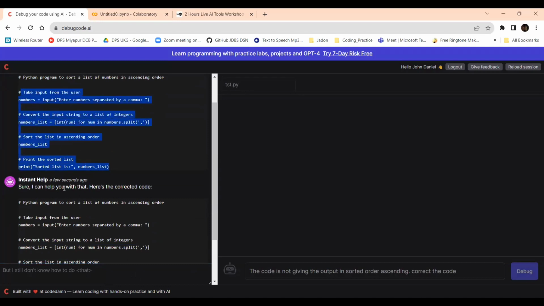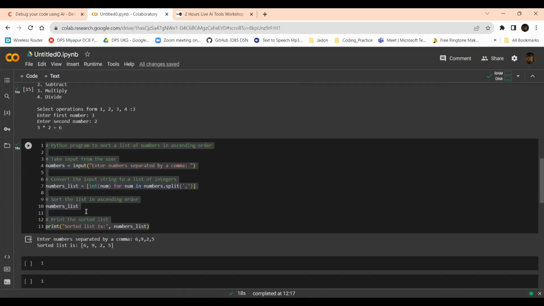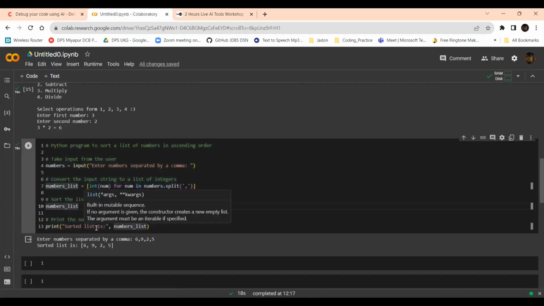Sure, I can help you. This should now sort the list in ascending order. Here is the corrected one. It has given sort the list in ascending order. Earlier we removed that sort, now it has added it. If we put this part over here, it will be fine, because I purposely removed it, right?